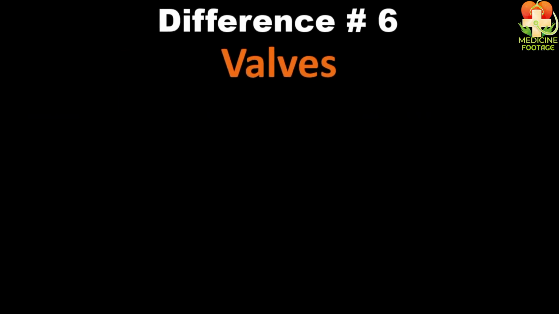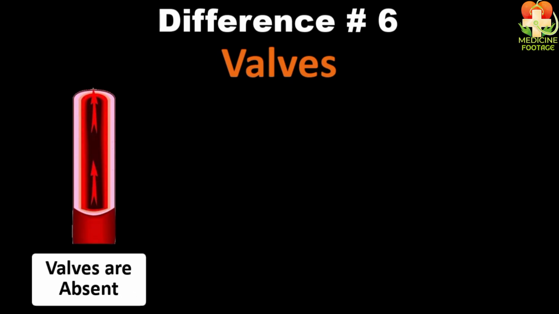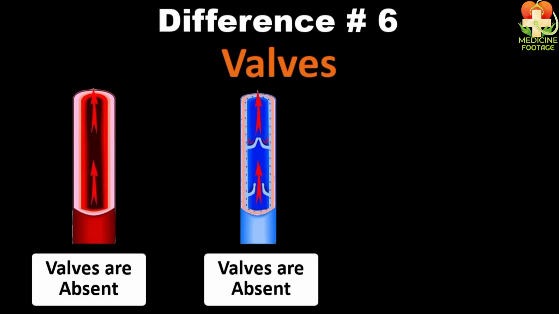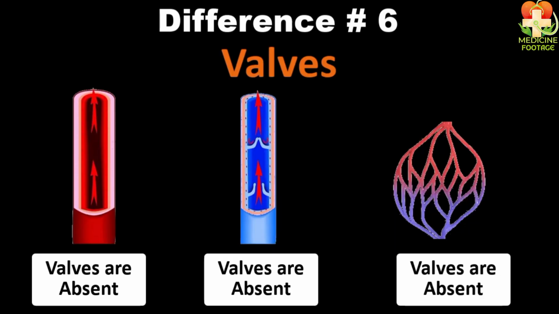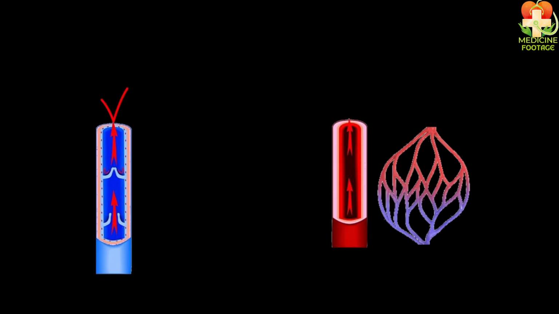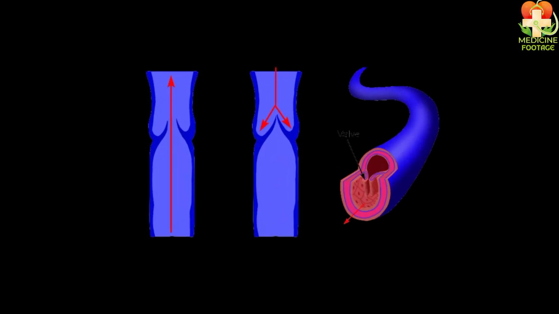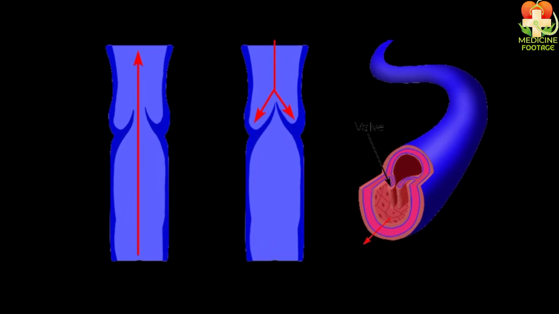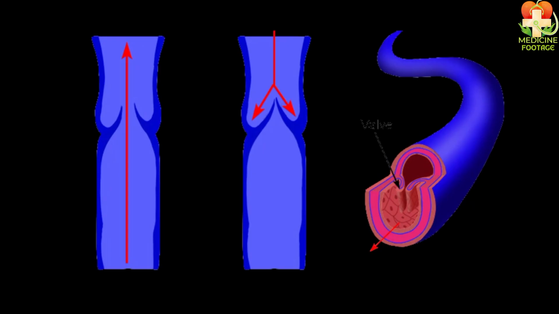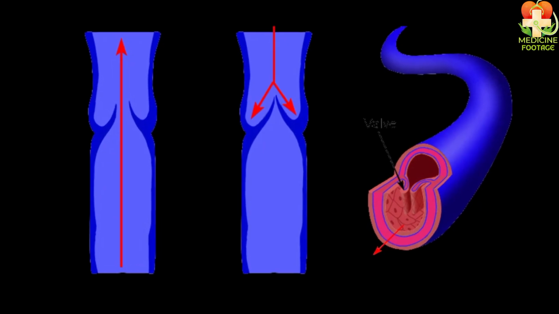Now let's move to difference number 6, which is valves. Arteries do not have valves, but veins do have valves, and capillaries do not have valves either. That means valves are only present in veins and absent in arteries and capillaries. Now here the question arises: why do veins have valves and others do not? And what is the function of valves?